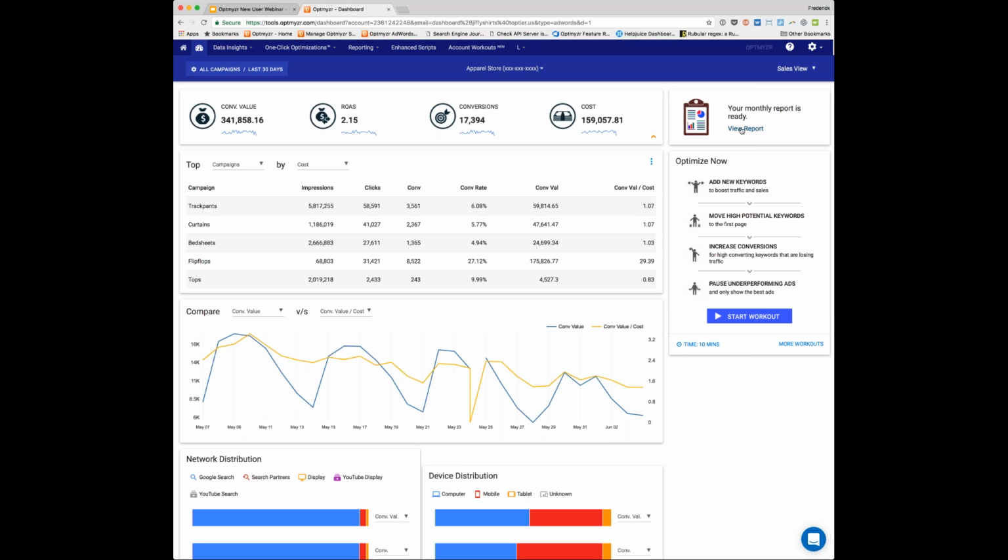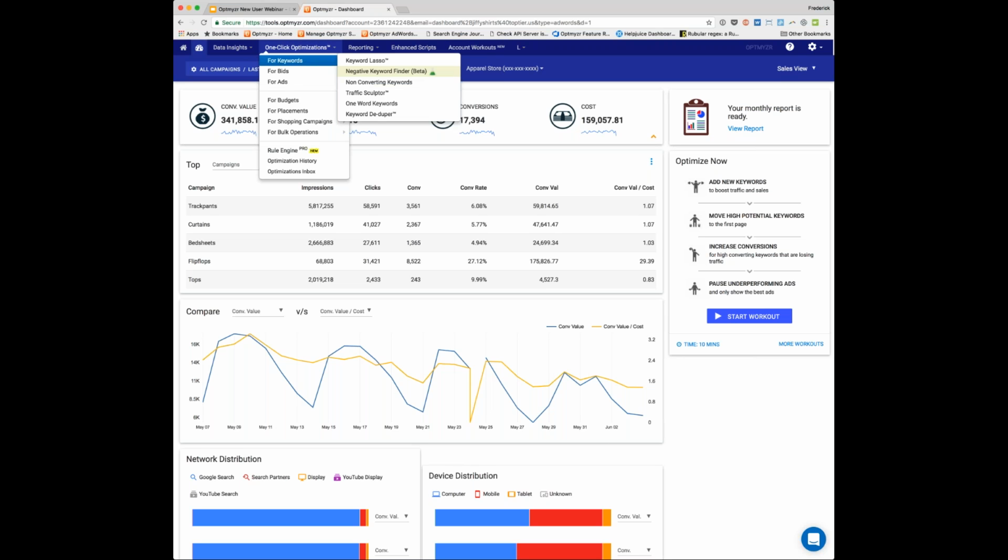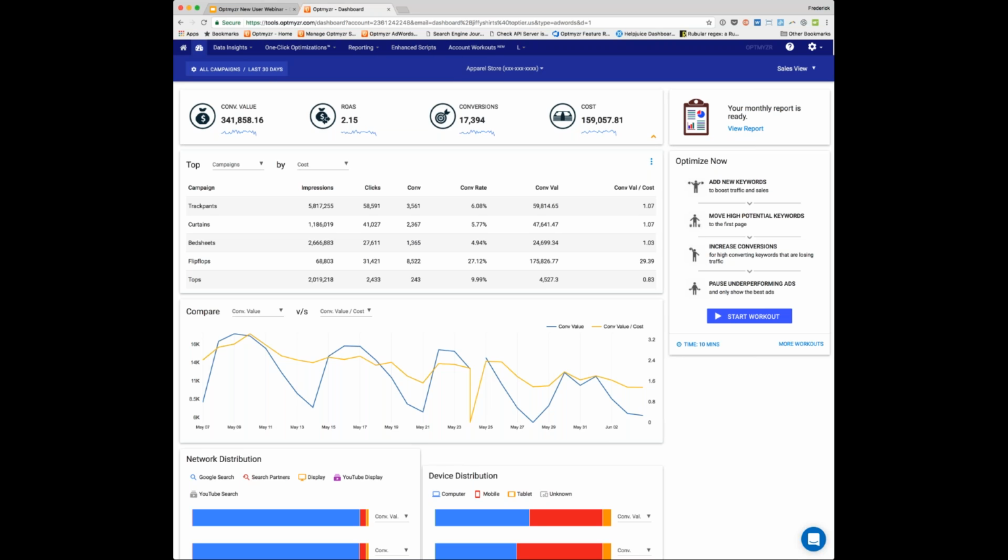Once you set up reporting, which I'll show you how to do, you can also see which reports are ready. A couple of optimization suggestions. So here, these are a couple of optimizations you could quickly do on the account to improve its performance. These are part of account workouts and OneClick optimizations, and I will show both of them to you in just a minute. So this is the dashboard.